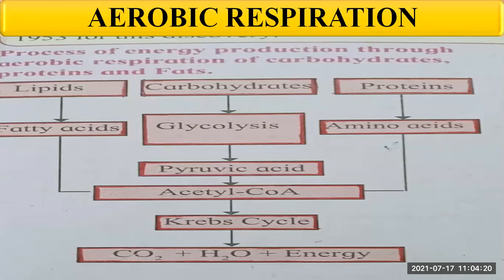Okay, see one by one. Firstly, the proteins are digested to amino acids. Then these amino acids are converted to acetyl coenzyme A, which is then oxidized through the Krebs cycle, and the molecules of NADH2 produced during this are oxidized through the electron transfer chain reaction, and finally there is the release of energy.